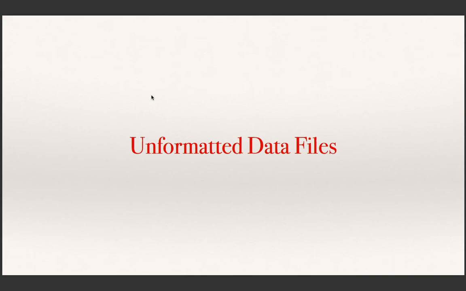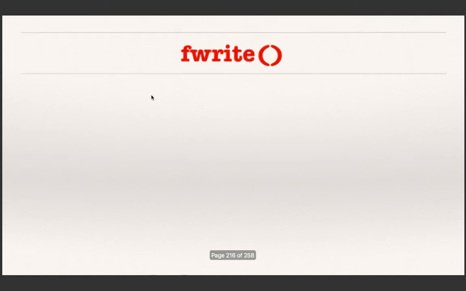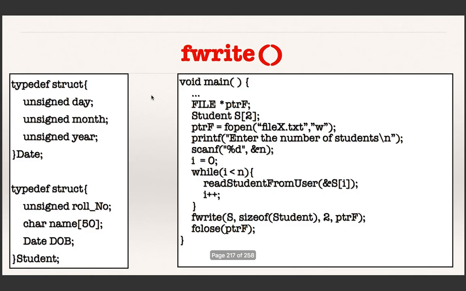Let us try to understand what unformatted files are. To create and process an unformatted file, C provides a set of two basic functions, fwrite and fread.